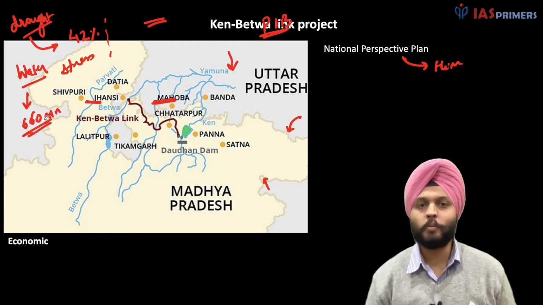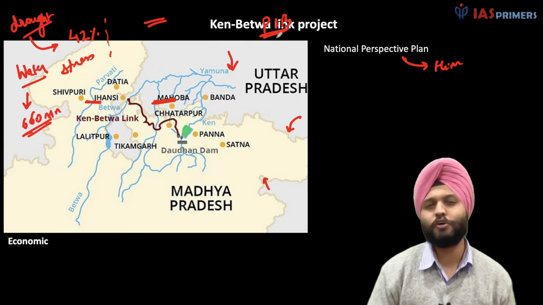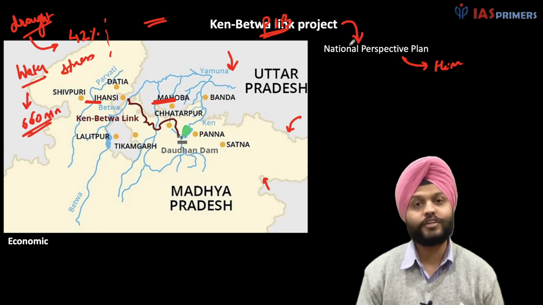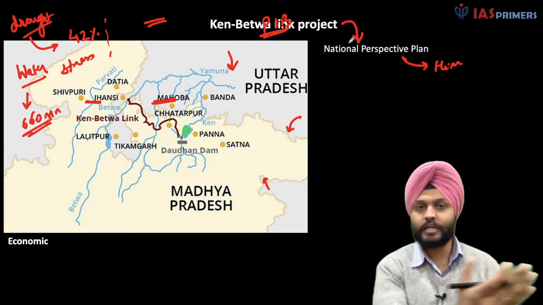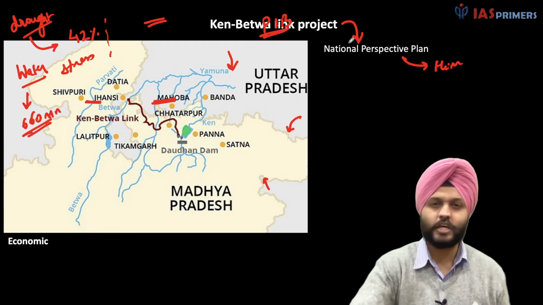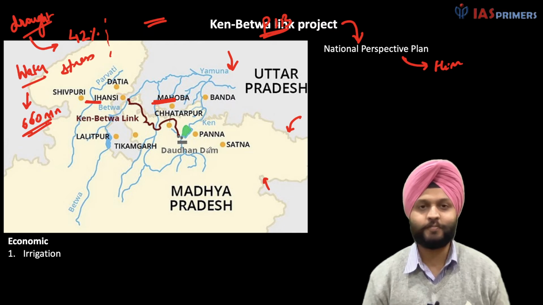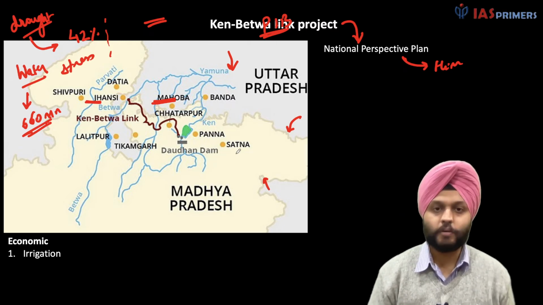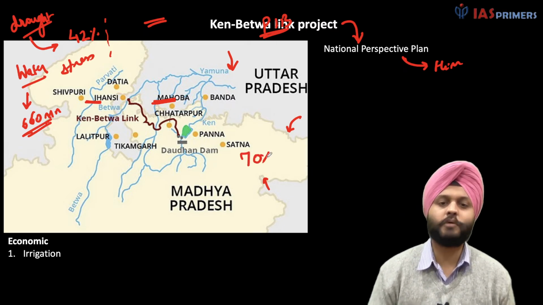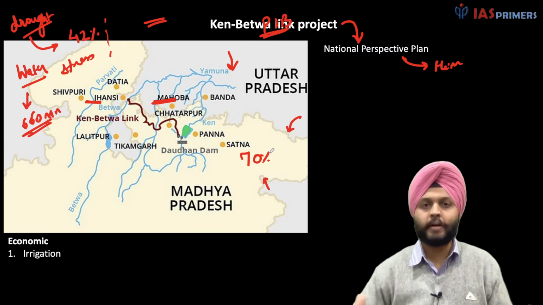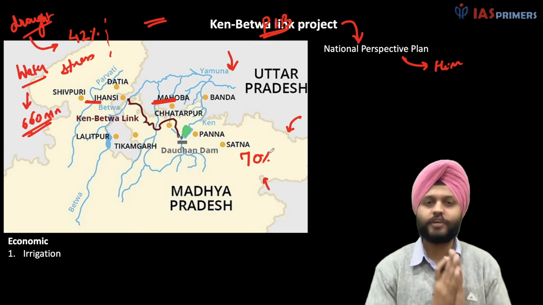So let's see the economic benefits of Betwa, and logically, if Betwa has benefits, so does the National Perspective Plan on linking of the rivers. The first benefit is irrigation. Irrigation is very important in the sense that 70% of our country is rural, and most people depend on agriculture as their occupation.